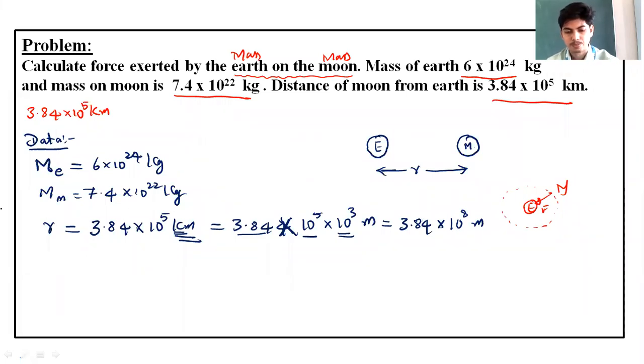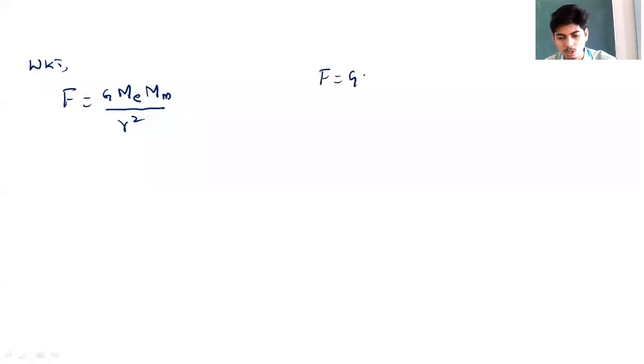So we can calculate the force of attraction between earth and the moon. We need to calculate force exerted by earth on the moon. So in order to calculate force exerted by earth on the moon, we know that F is equal to G M1 M2 divided by r square. M1 is nothing but mass of the earth, M2 is nothing but mass of the moon. See, the gravitational force between any two masses is G M1 M2 divided by r square.